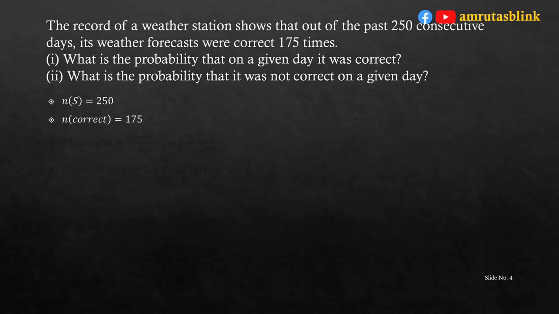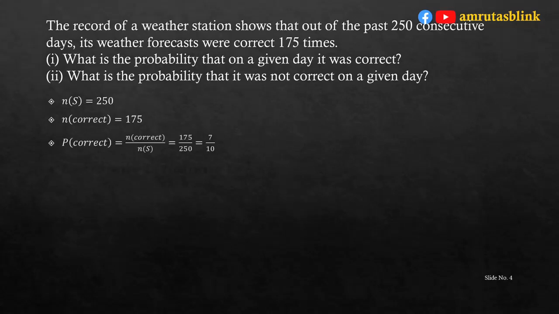Now, the weather forecast was correct 175 times, that is for 175 days it was correct. So, the number of events on which the forecast was correct, n(correct), is equal to 175.